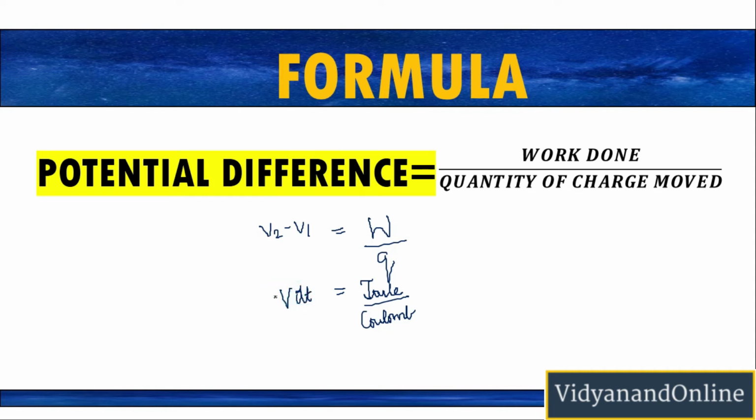So what can we say? What is 1 volt of potential difference? 1 volt of potential difference will be when 1 joule of work is done in order to bring 1 coulomb of electric charge from one point to another point. So we can say 1 volt is equal to 1 joule coulomb inverse.